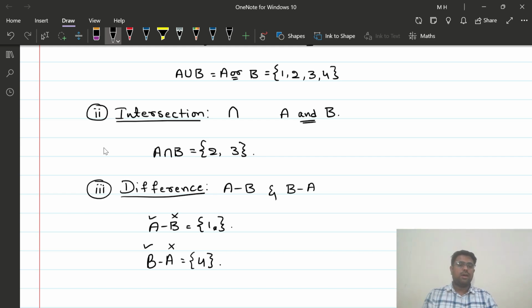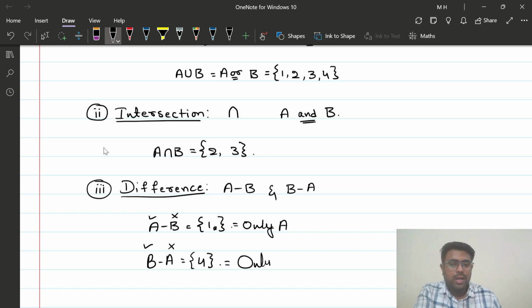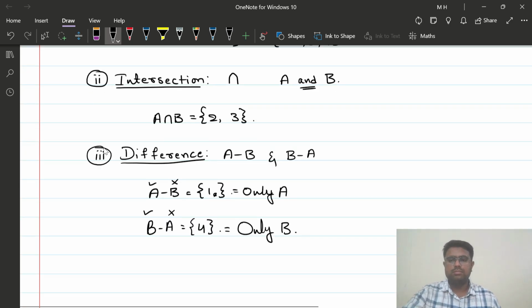If you observe, I said 4 is only in B, and 1 is only in A. So A minus B is sometimes also called only A. Why is it only A? Because it includes the set of all elements which are only in A but not in B. Similarly, B minus A is called only B.